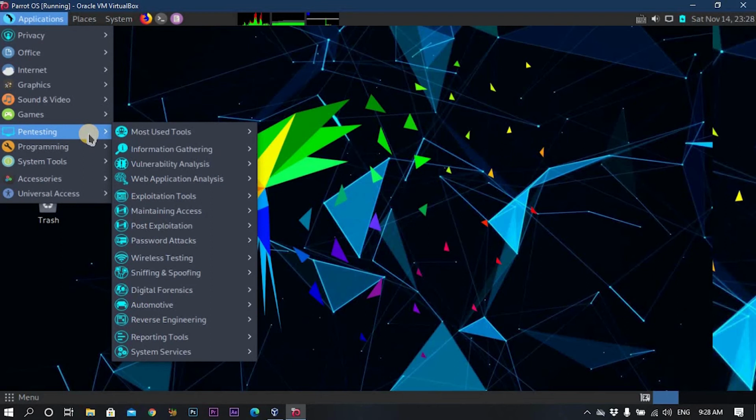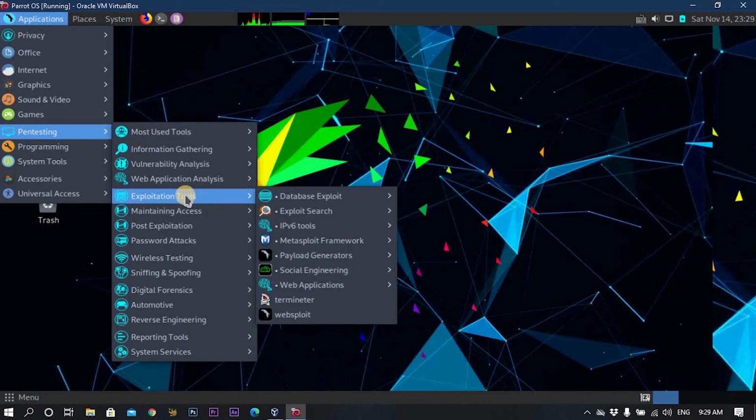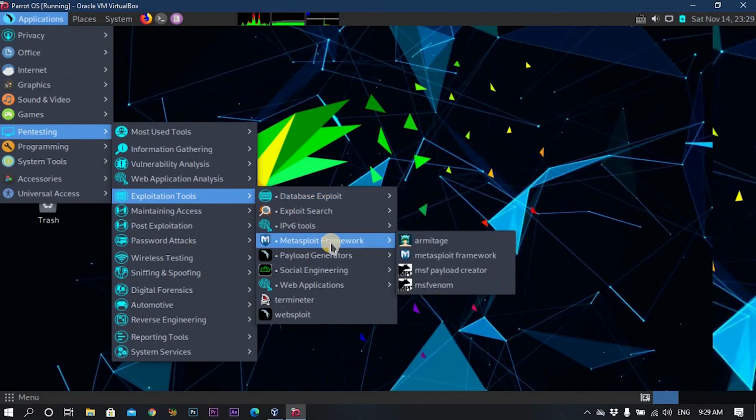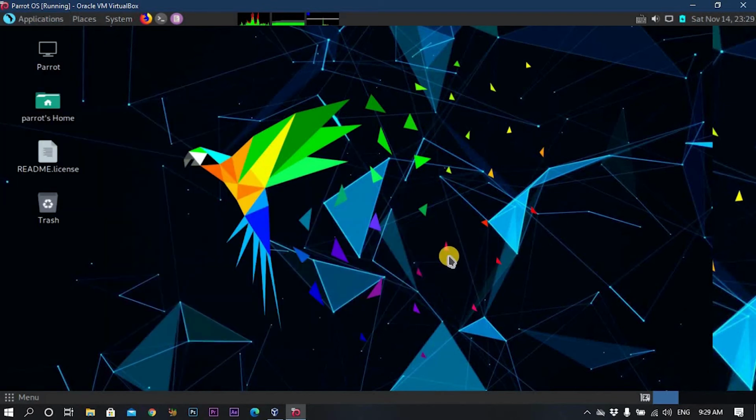And if you go to pen testing, you will see a lot of categories. As an example, if you go to exploiting tools and click on Metasploit framework, which is one of the most important tools for exploiting systems with vulnerabilities, you can run it from here. Let us try to do one thing with it.